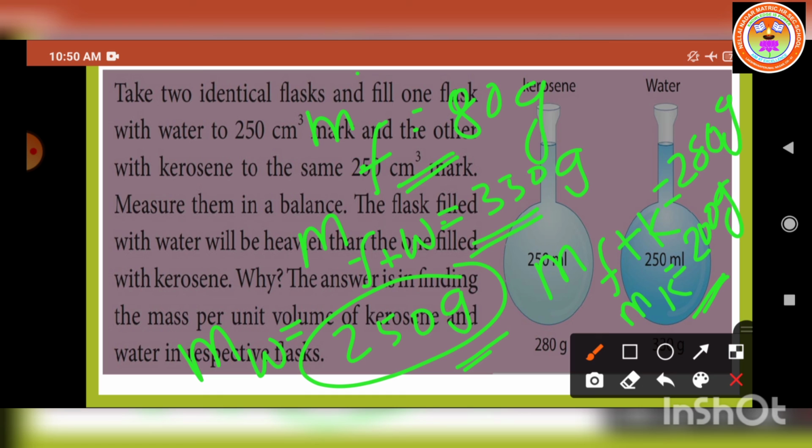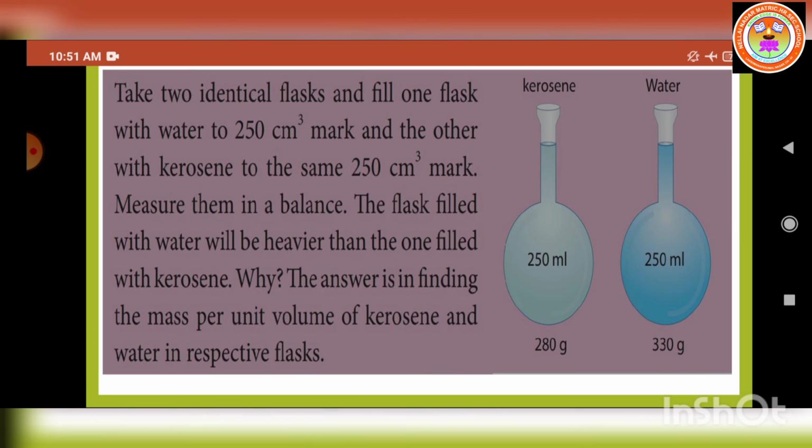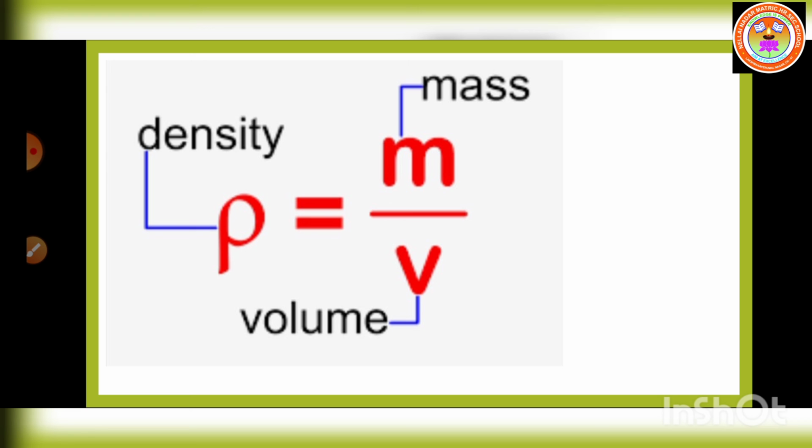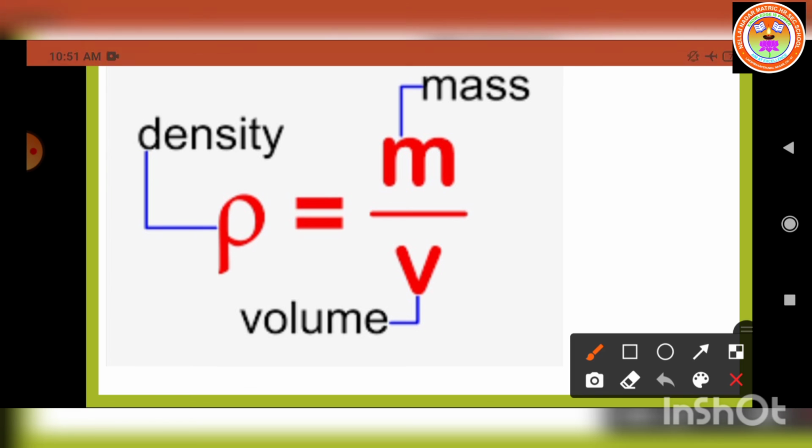Okay. So the densities of water and kerosene we find out with the help of this formula. I hope you can understand now. So what is the density formula? The density of a substance is mass per unit volume of the given substance. So what is the SI unit of density? The SI unit of density is kilogram per meter cube. So what is the formula? Rho is equal to m by V. This is the density symbol.